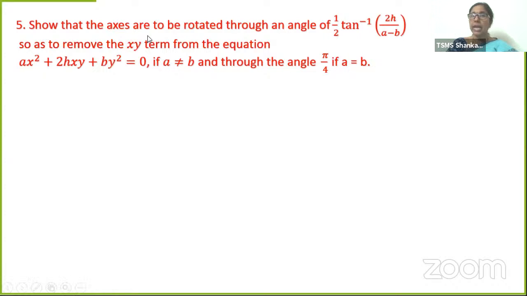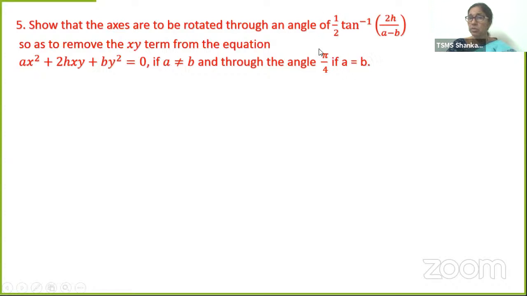Show that the axes are to be rotated through an angle of half tan inverse of 2h by (a minus b), so as to remove the xy term. What is the xy term? 2hxy, from the equation ax square plus 2hxy plus by square is equal to 0 if a is not equal to b, and through an angle pi by 4 if a is equal to b. When a is not equal to b, the angle is this.